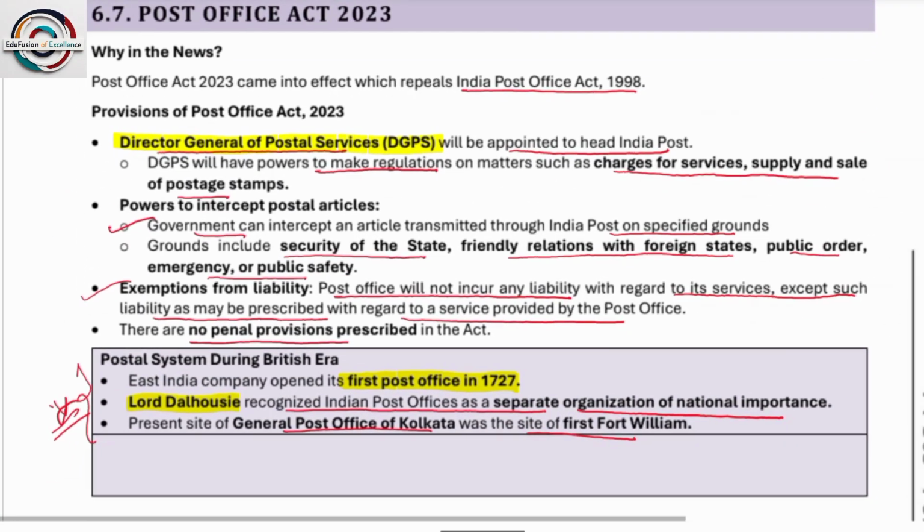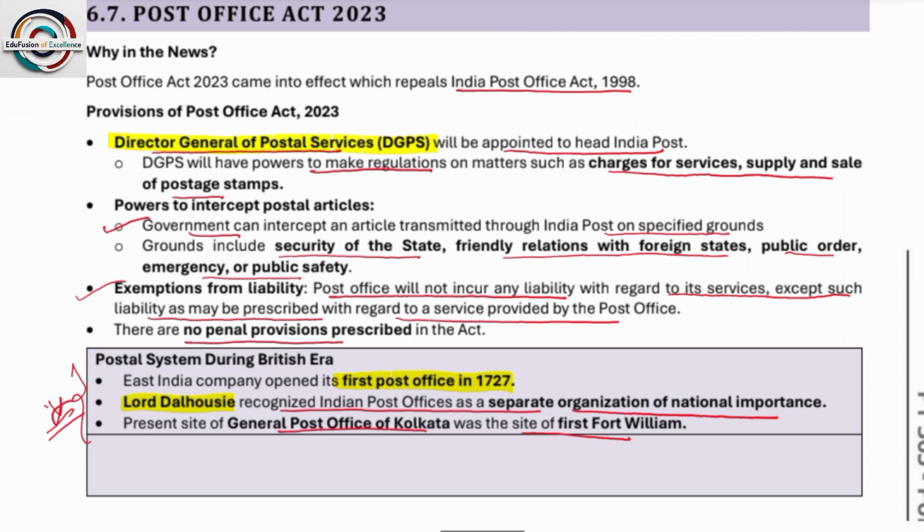Post Office Act. Recently the Post Office Act 1898 has been changed. What is that? A Director General of Post Office will be appointed to head India Post. So now a new position has been created, that is Director General of Postal Service, who will be appointed to head India Post. Power to intercept postal articles: the government can intercept an article transmitted through India Post on specified grounds.